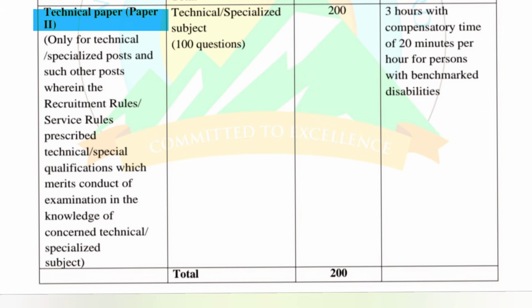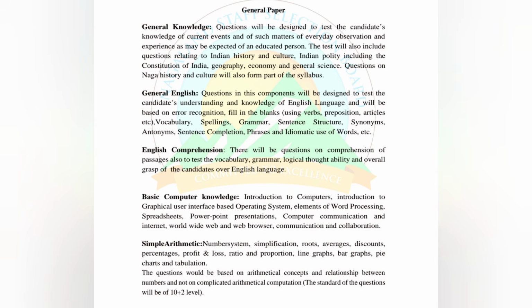Now for paper 2, it is a technical paper. The subject is technical and specialized subject. It will consist of 100 questions of 200 marks, and the total time allocated, like mentioned before, will be 3 hours. Do check their official website to download the syllabus.